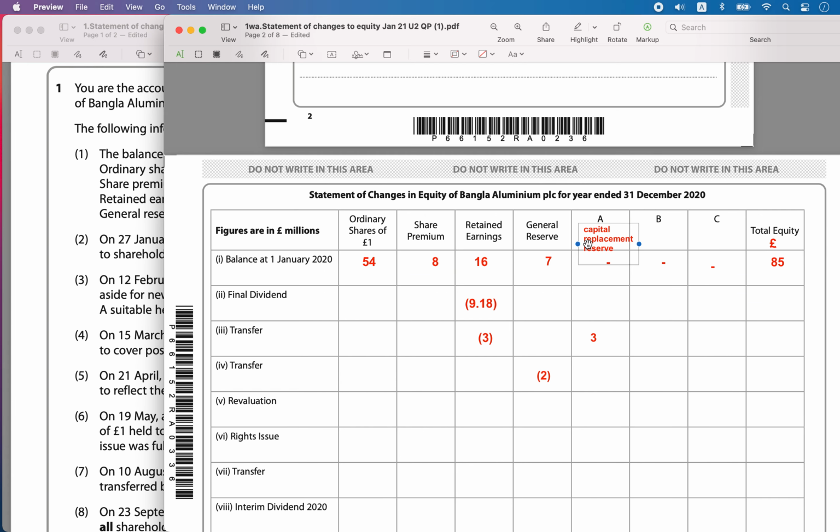This is called a foreign exchange reserve. Foreign exchange will keep fluctuating. So to account for those foreign exchange movements, I will create a foreign exchange reserve. My currency might increase or drop, especially if I'm trading outside of the country. So I will have to account for the currency exchange fluctuations.